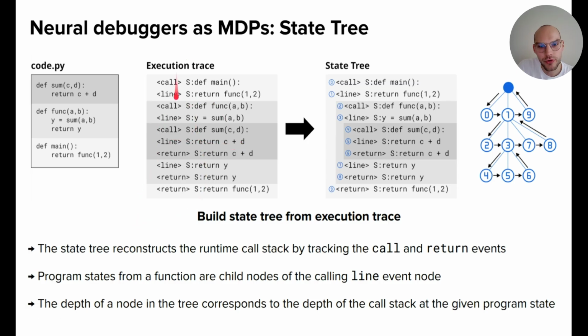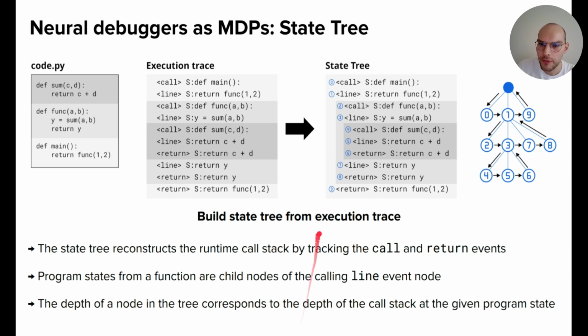Now I don't show the local variables, only S, which is the source line. So we can build a state tree. The state tree reconstructs the call stack by tracking the sequence of call and return events. So we see call, call, call, we go a level deeper, level deeper, level deeper, and then at return, we go the levels up again.